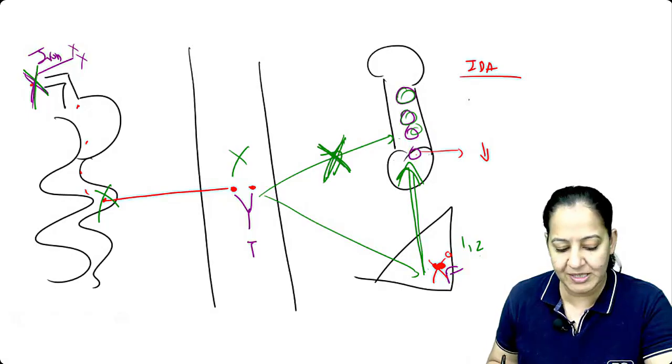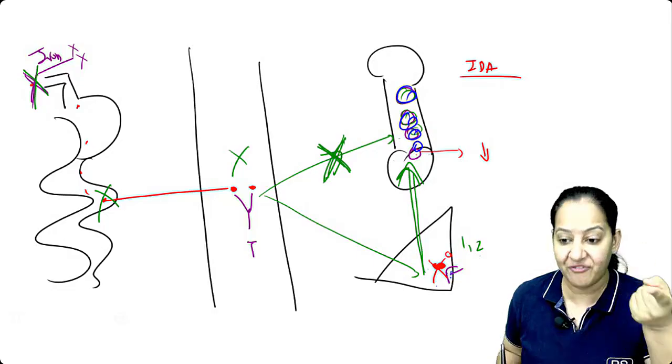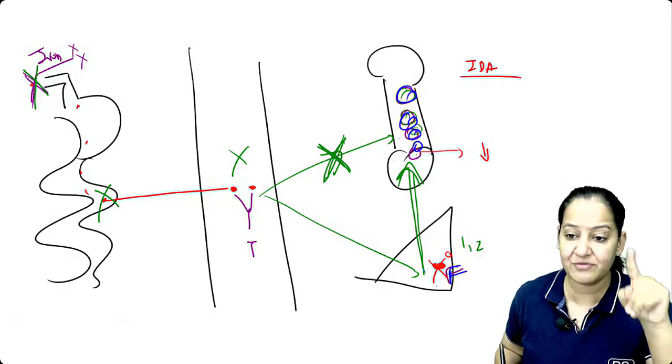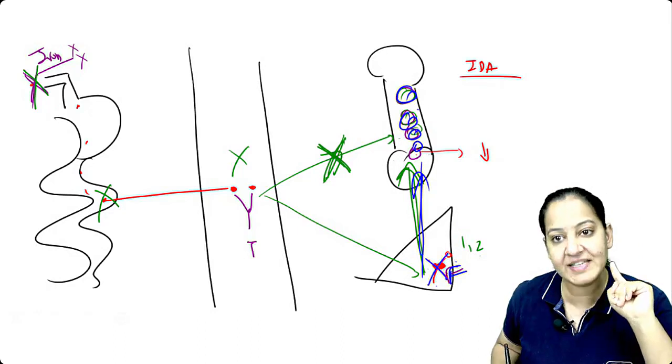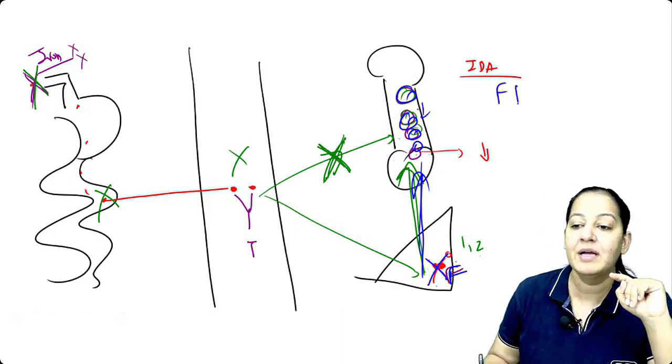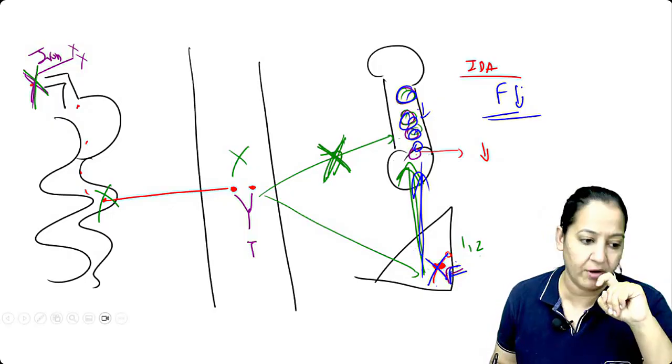First hemoglobin is falling, or first ferritin is falling? Of course, first ferritin will fall because ferritin is the backup. It will keep on falling. At one point when ferritin is zero, after that hemoglobin starts dropping. So first ferritin will fall. So ferritin is the most sensitive and specific indicator for iron deficiency anemia.